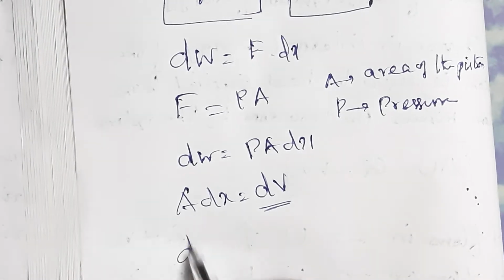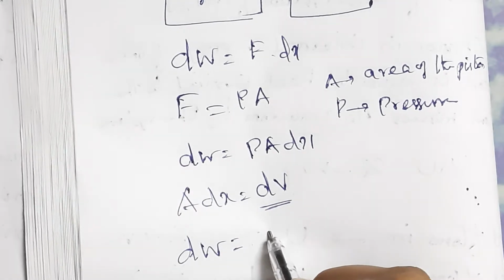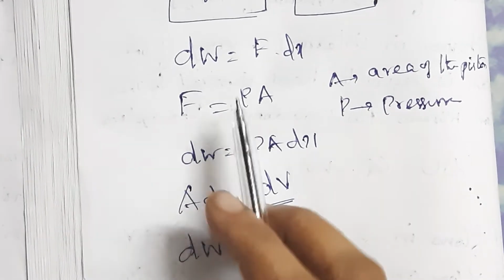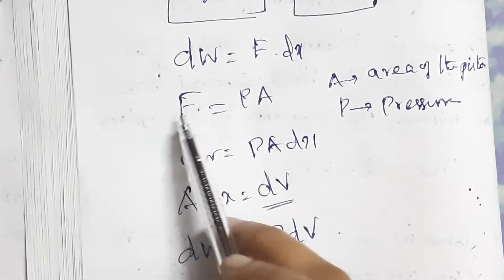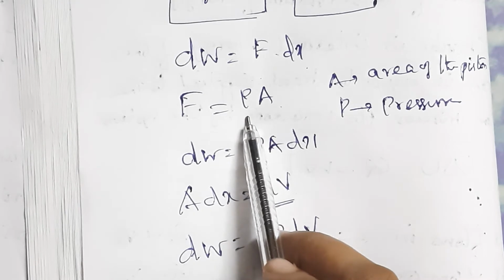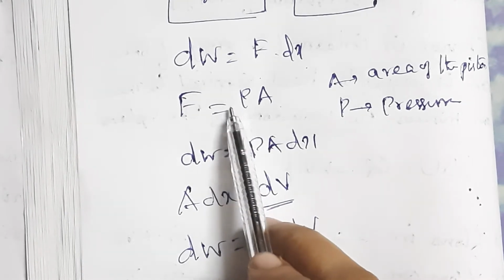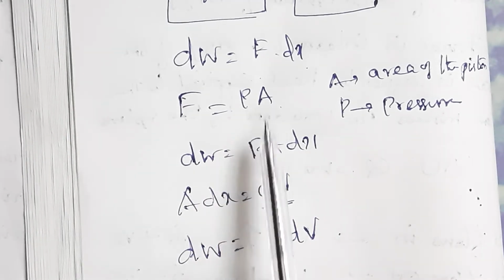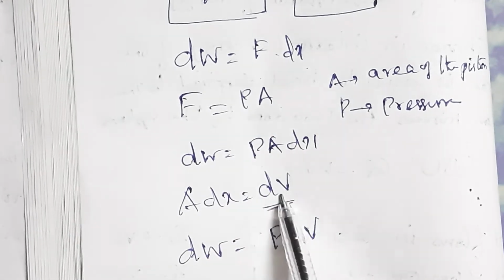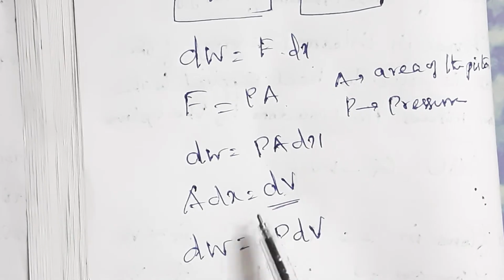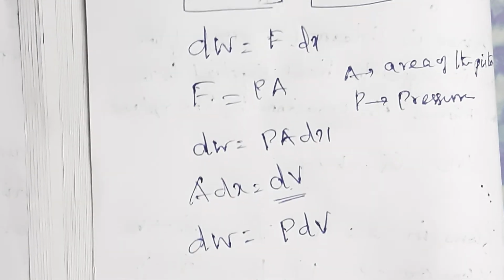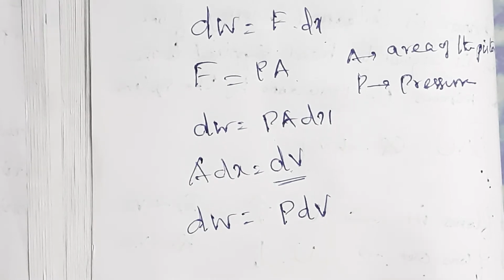So again the work done can be written as dW is equal to P into dV. Work done can be written as force into displacement. Force can be written as pressure into area. Here A is the area of the piston, and P is the pressure exerted by the gas on the piston. Now dW can be written as PA dx. A into dx, area into distance, is nothing but volume. So that is the change in volume during the expansion process. So the small work done dW is equal to P into dV.